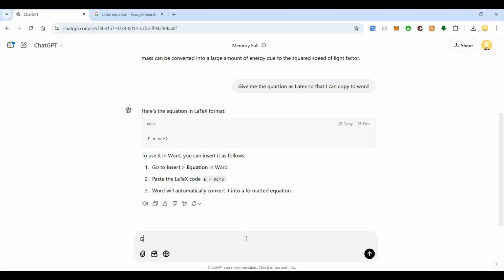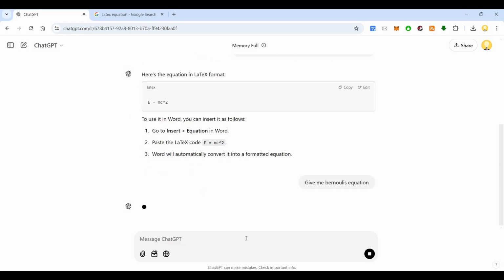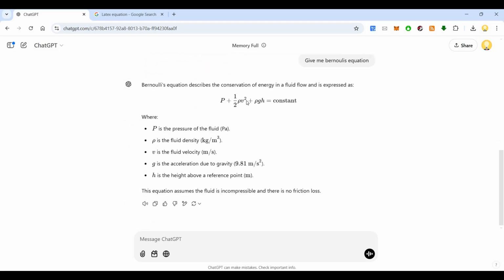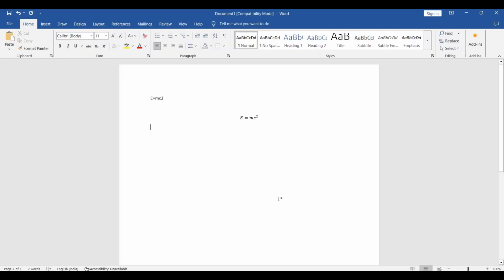So I'll say, give me Bernoulli's equation. Okay, so it is going to write the Bernoulli's equation. It is something like this. Now if you try to copy this, as usual, it is very difficult.